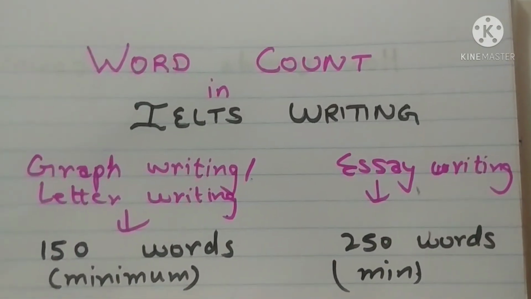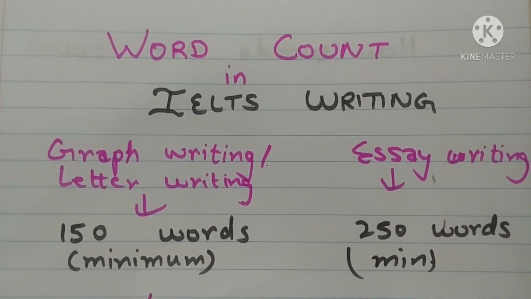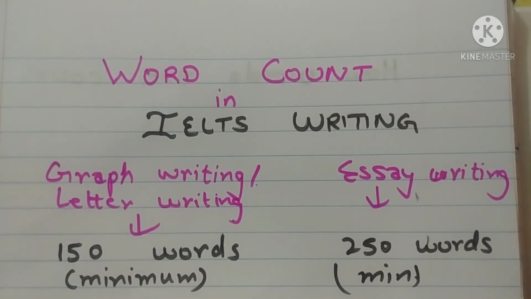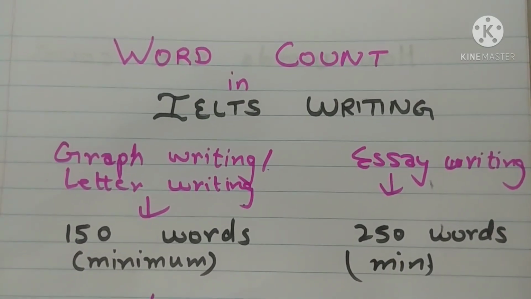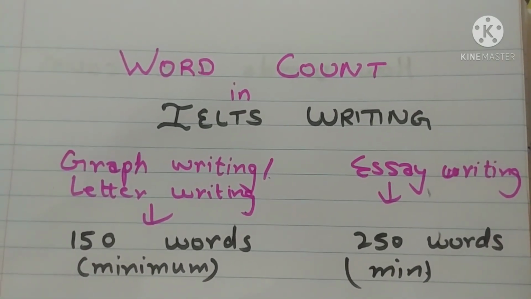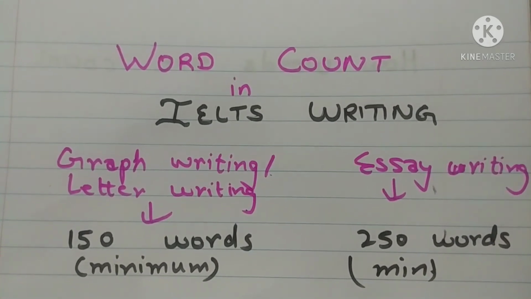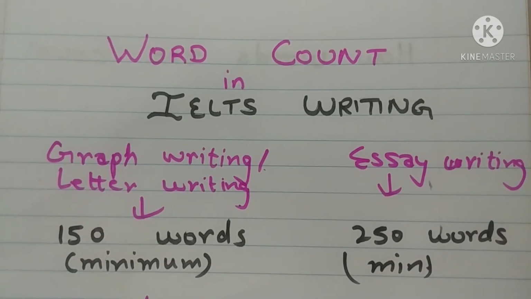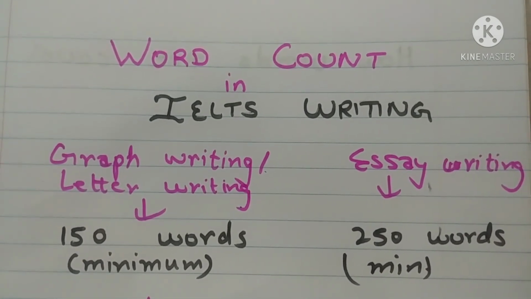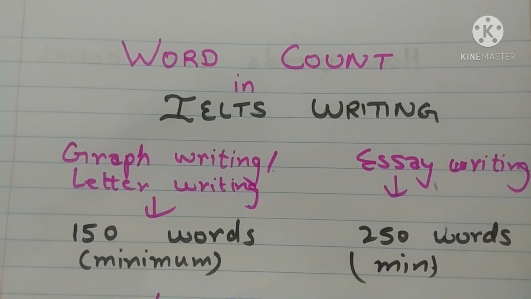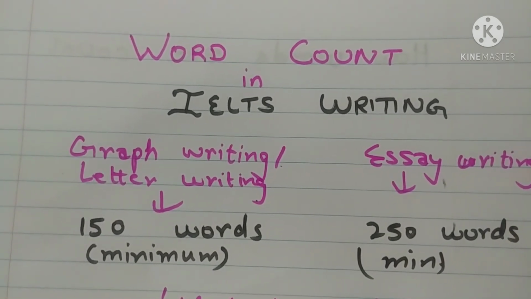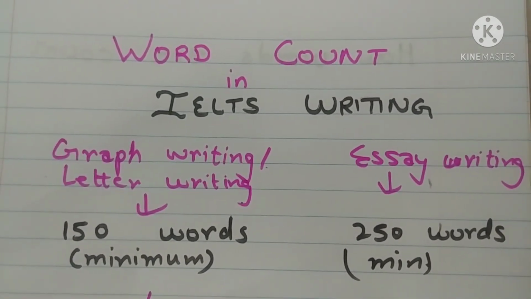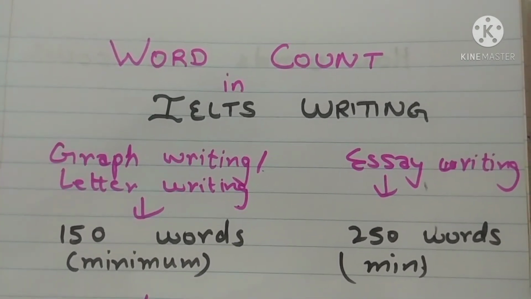So friends, I hope this video will help you to understand how your words are counted in IELTS writing. So you need not count each and every word after finishing your task. You just have some estimates by practice that if I am writing these many sentences, I will easily cover the 150 word limit or 250 word limit. So don't waste your time counting your words after finishing your writing. Instead you do proofreading. That would be a much better thing to do if you get some spare time after finishing your task in your final exam.